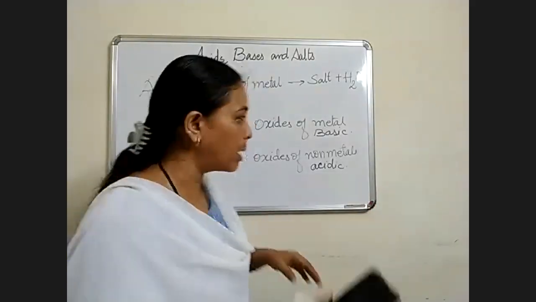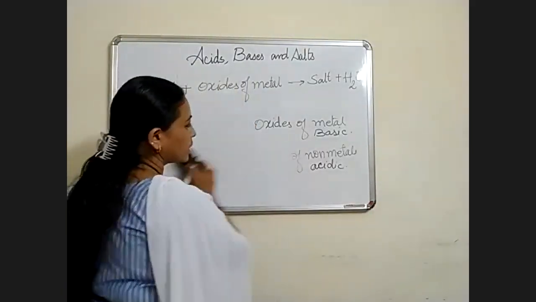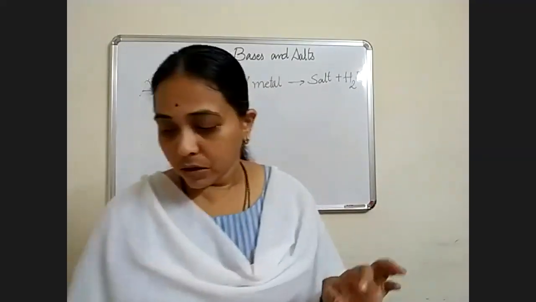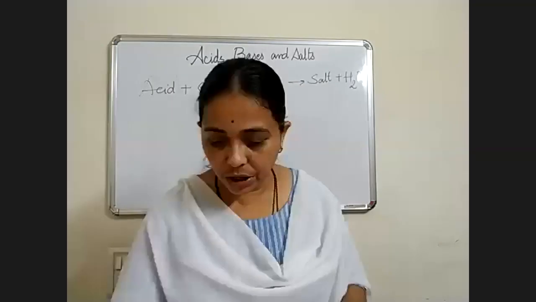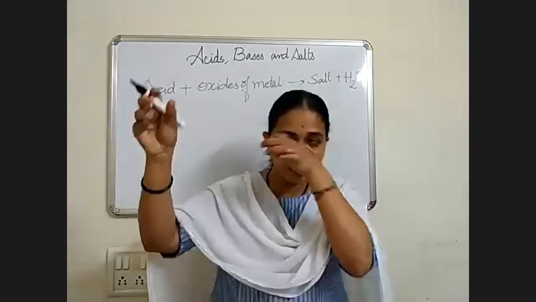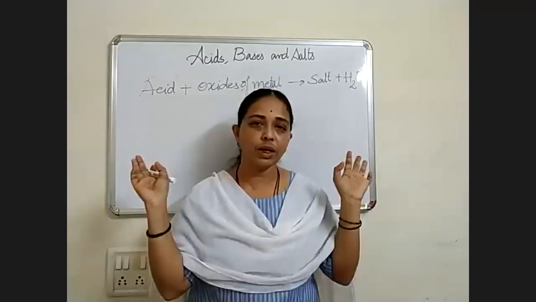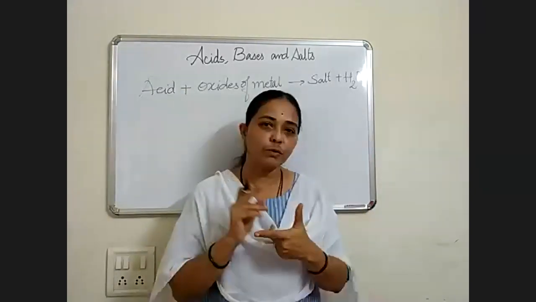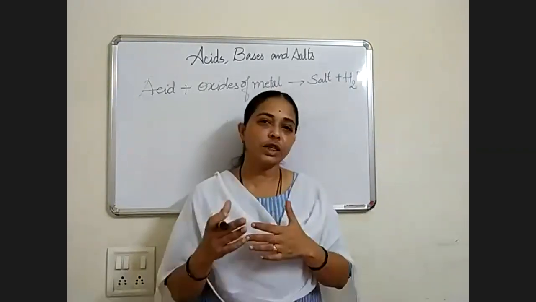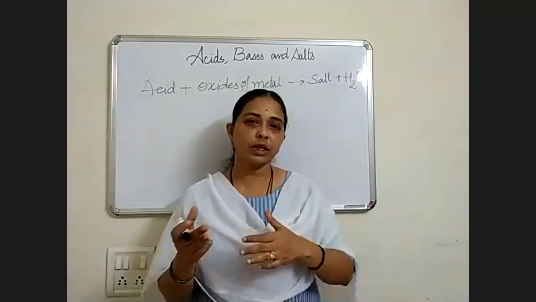So remember all these things. These are very basic terms. When acid reacts with metal, all these reactions take place around you in your surroundings. Just now I gave you one example, that is iron. It becomes rust, or it is rusting.